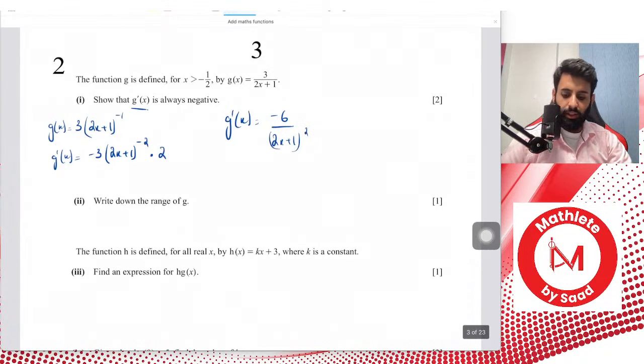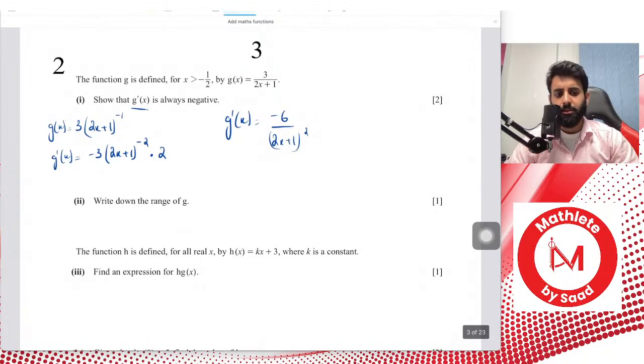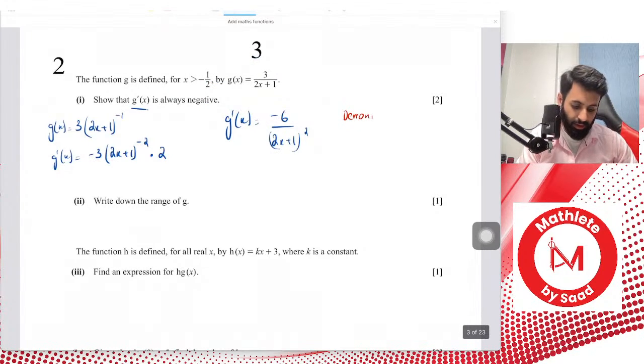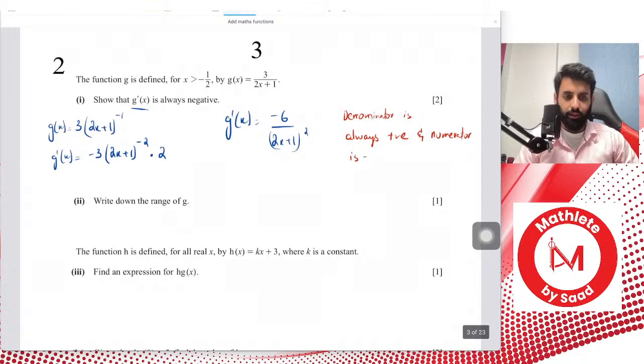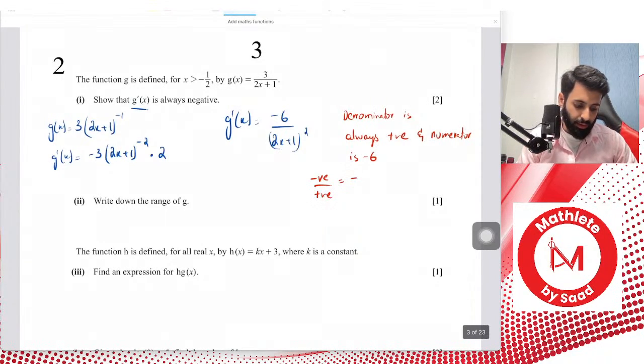Now why do you think this function is always going to be negative? Think about it. Yes, minus 3. It's actually not minus 3, it's minus 6, but I get what you're saying. As far as the denominator goes, the denominator is always positive, and the numerator is minus 6. So what do you do when you have a negative number divided by a positive number? The answer will always turn out to be negative.